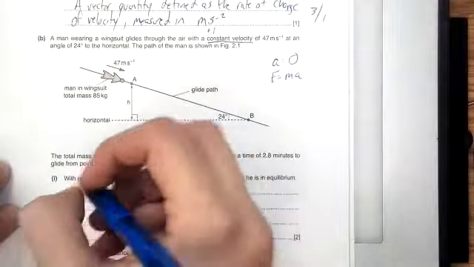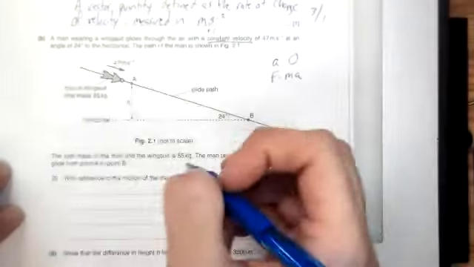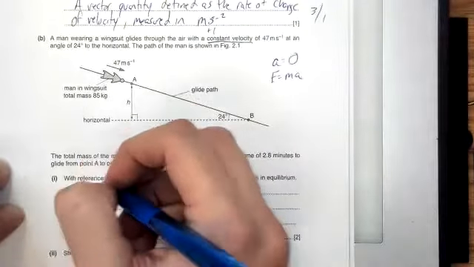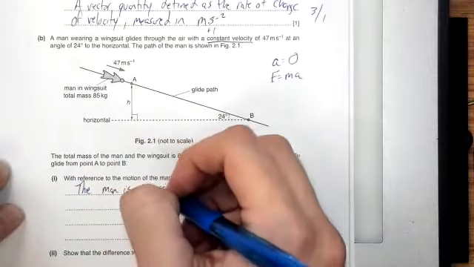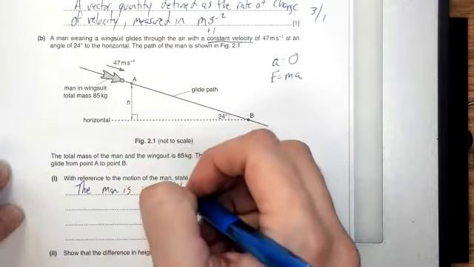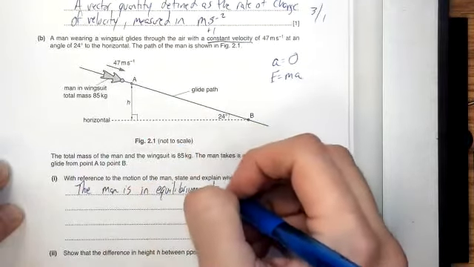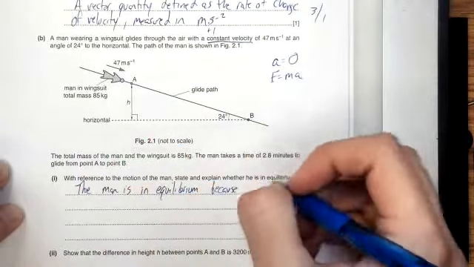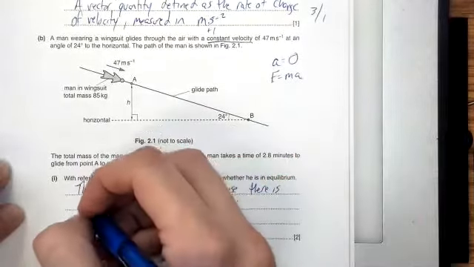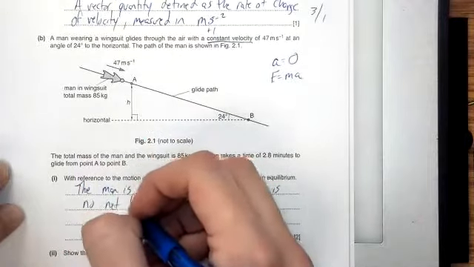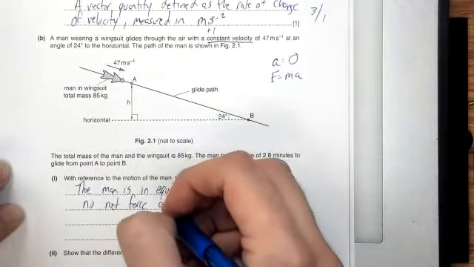So we would want to say the man is in equilibrium because there is no net force acting.